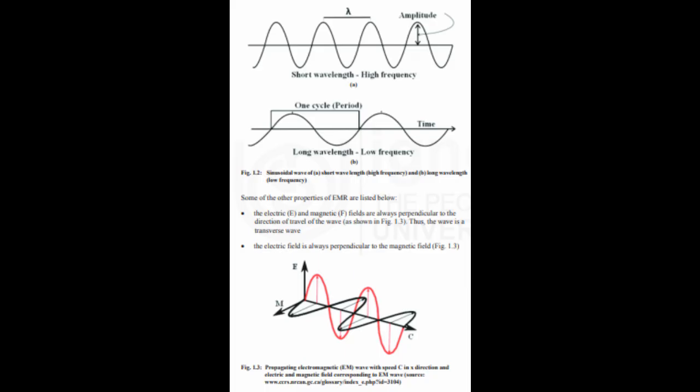Following are the properties of the particle model of electromagnetic energy. Light travels in straight lines. Light can be reflected. Light can travel through a vacuum. B. Wave model of electromagnetic energy. The wave model was formulated by Maxwell in 1862. According to this theory, light travels like a wave which has electric and magnetic fields. This model is able to explain phenomena such as propagation, dispersion, reflection, refraction and interference of electromagnetic waves.